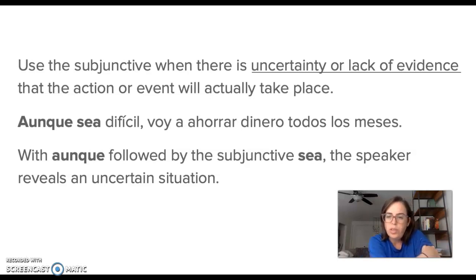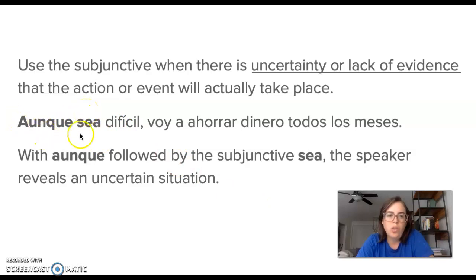Or also you can use the subjunctive when you express uncertainty or lack of evidence that the action will even occur. Okay, so for example: aunque sea difícil, voy a ahorrar dinero todos los meses. With aunque followed by the subjunctive sea, the speaker reveals an uncertain situation.